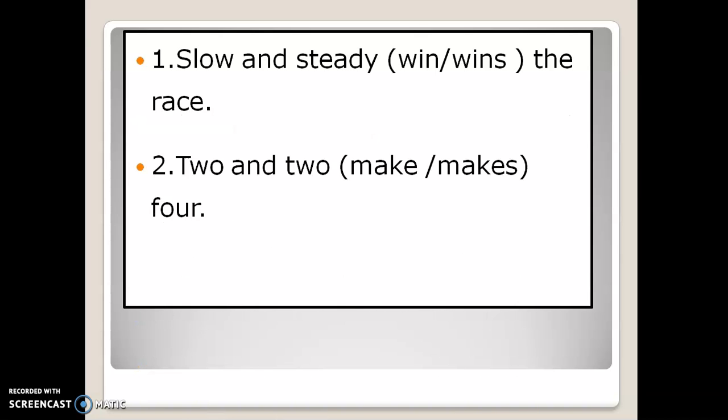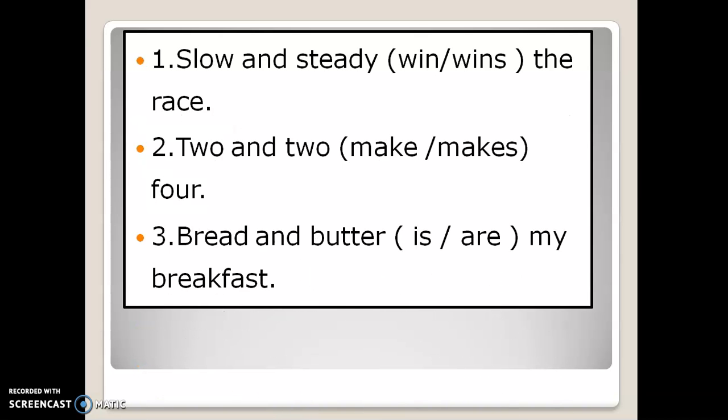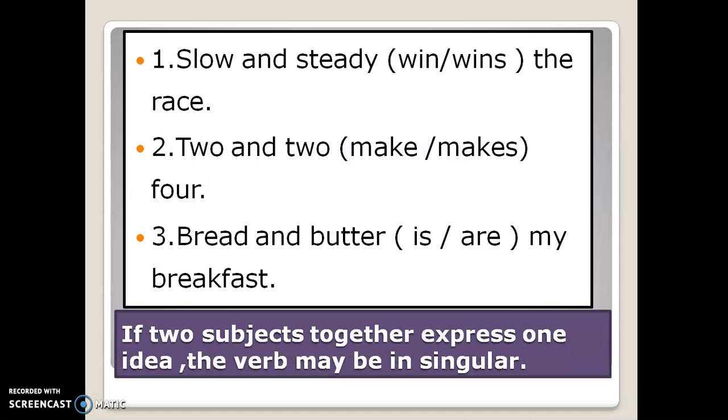Now, when two subjects together express one idea, the verb may be singular. Now you see, slow and steady. We have two subjects, but both of these refer to the race.